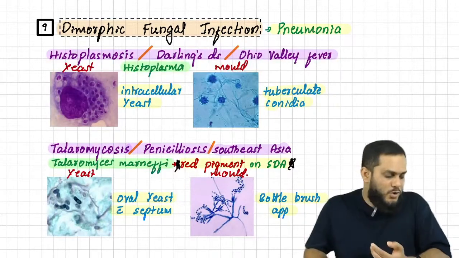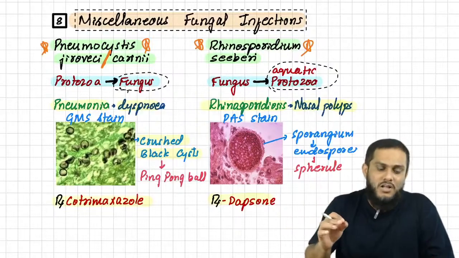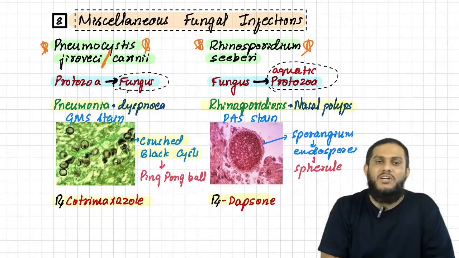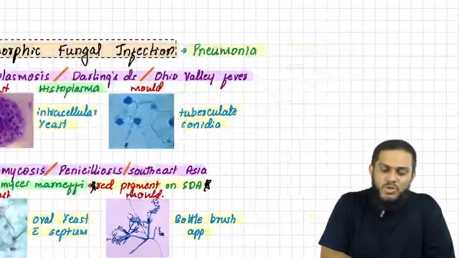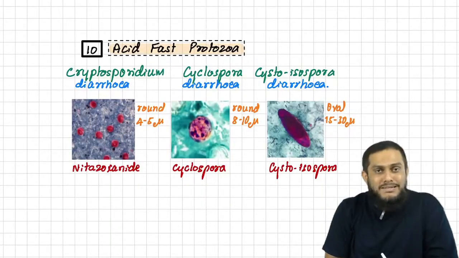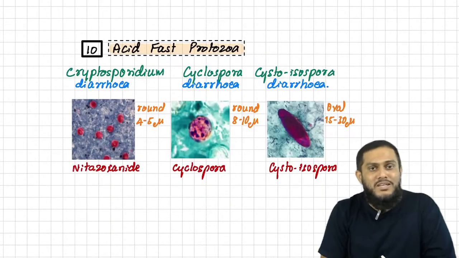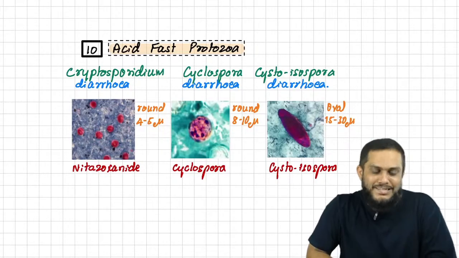So with that we are done with the two important dimorphic fungal infections and two important miscellaneous fungal infections. We have completed four important fungi, 2 plus 2, and with that we have completed 9 topics. Moving on to the last section, parasitology. The initial 4 topics were from bacterial infections, the next 3 from viral infections, the next 2 from fungal infections, and the last 3 topics are from parasitic infections.